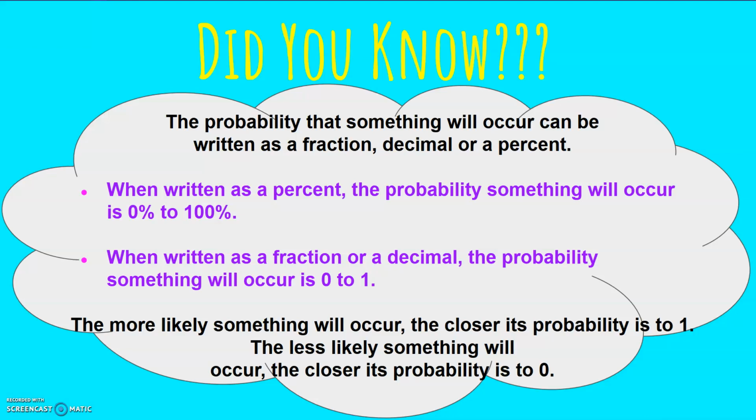When you write it as a fraction or a decimal, the probability something will occur is from 0 to 1, similar to a batting average. The more likely something will occur, the closer its probability is to 1. The less likely something is to occur, the closer its probability is to 0.